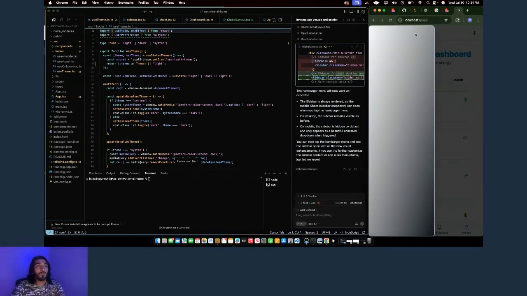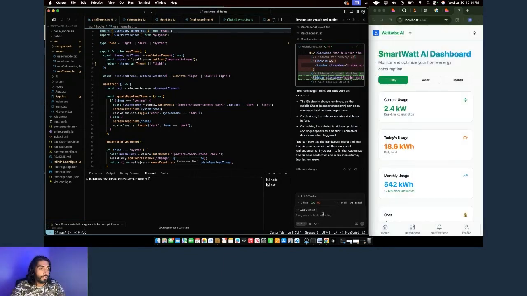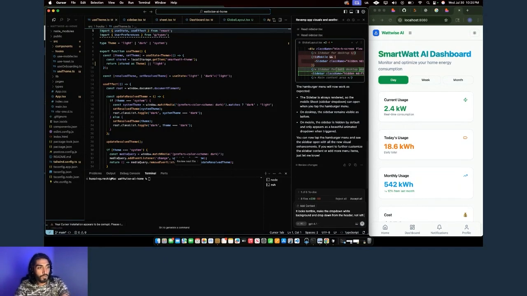I clicked it and it had this weird thing open up. It looks terrible. Make the drop down white background and drop down from the header, not left view. Oh, well, on mobile, left view would work, actually.